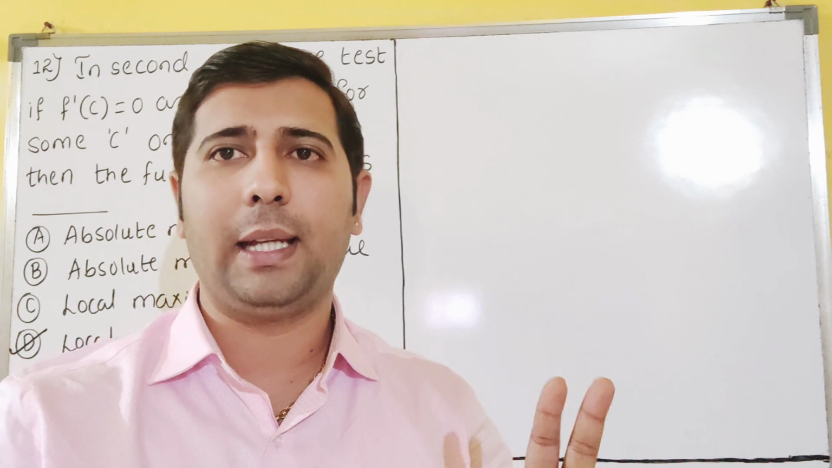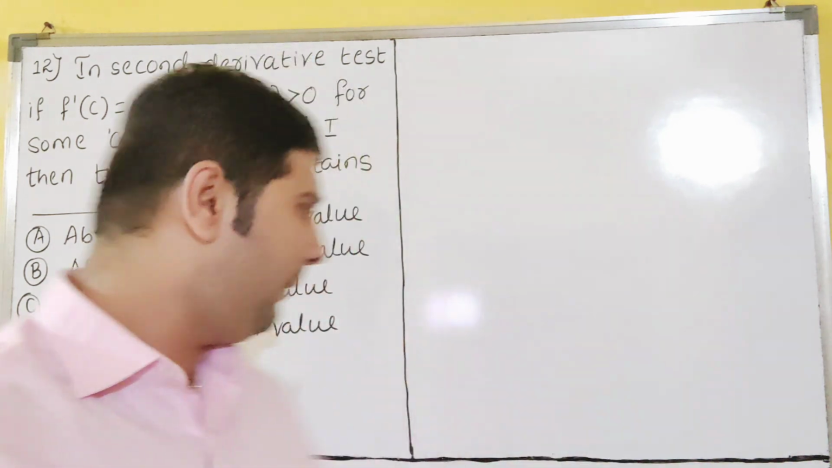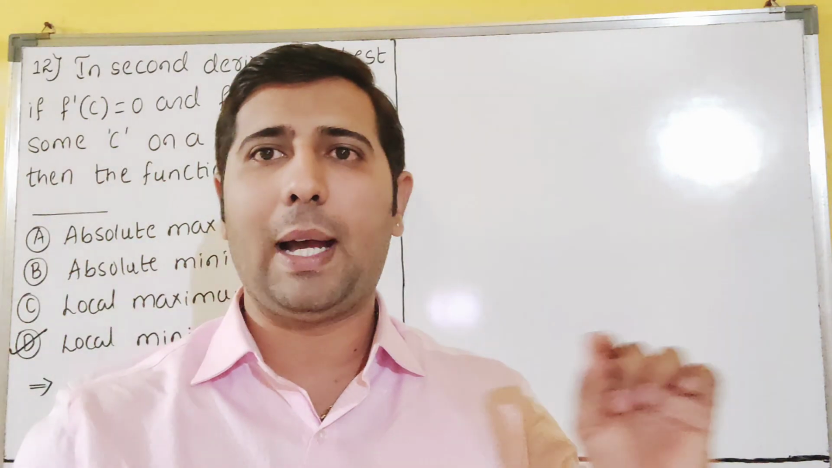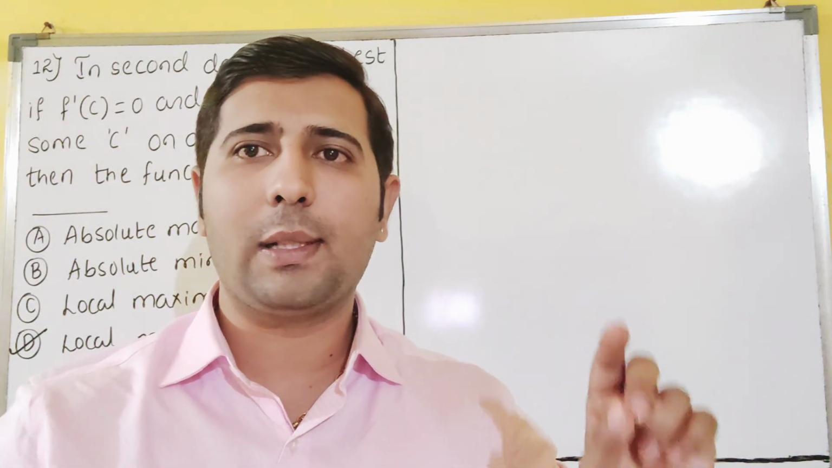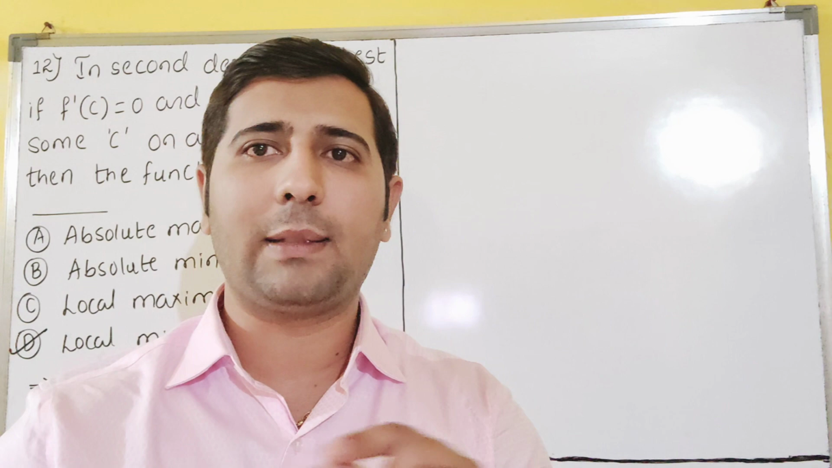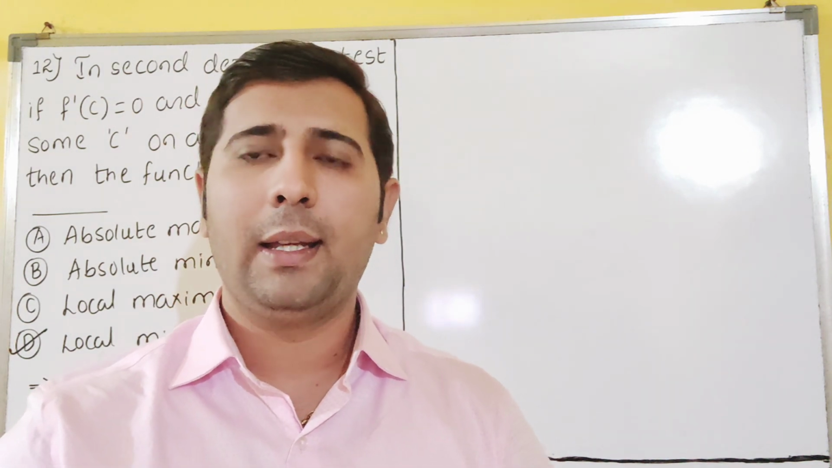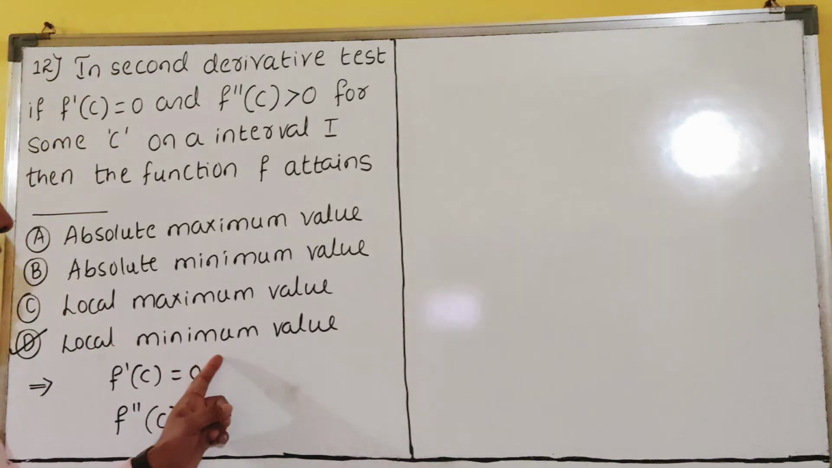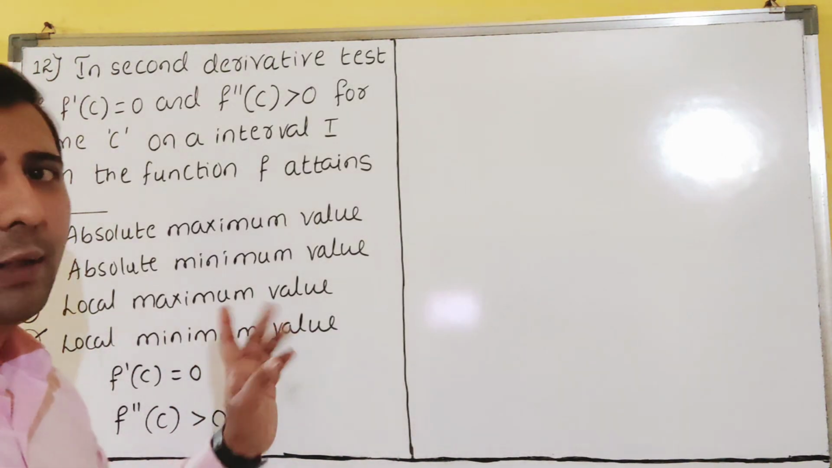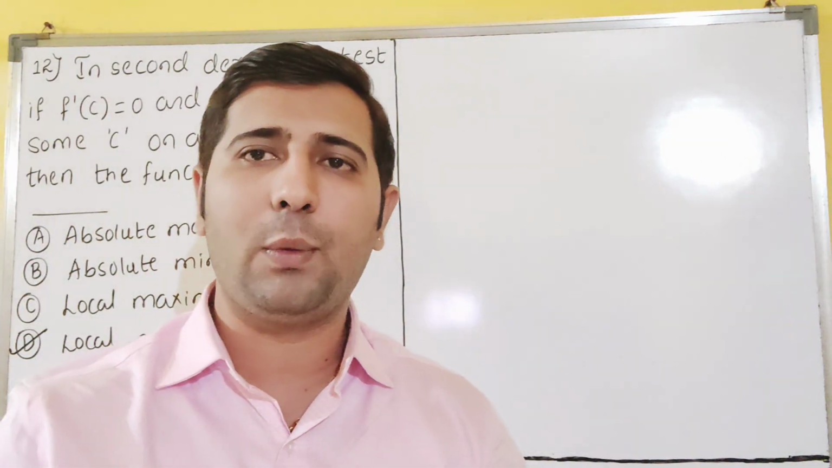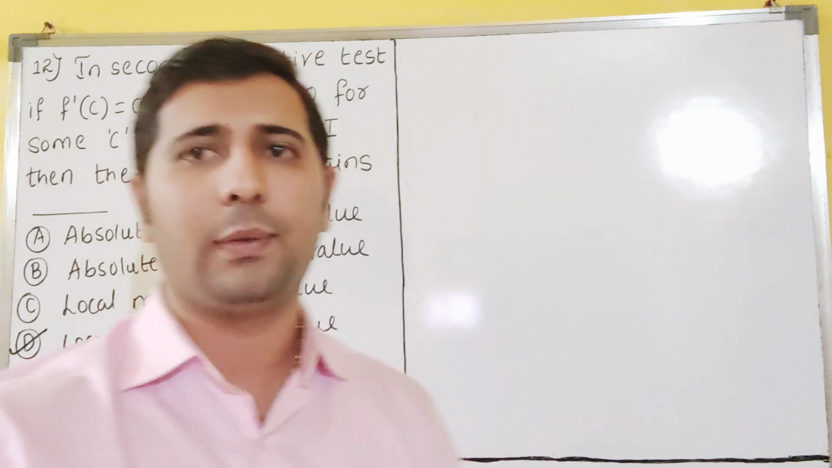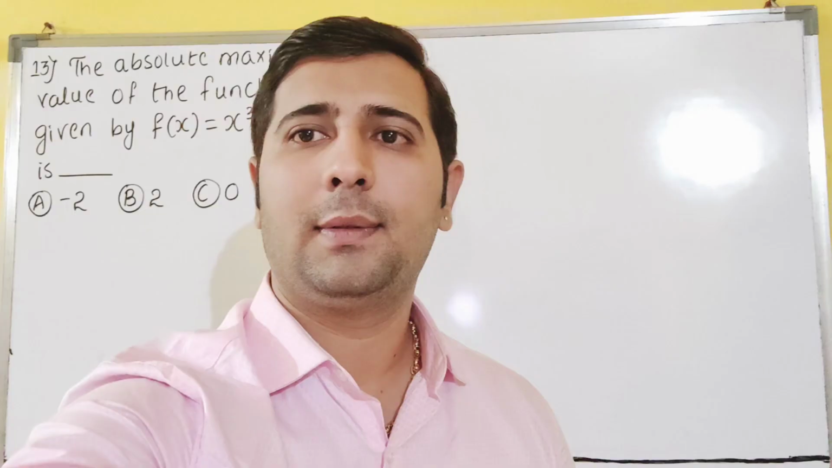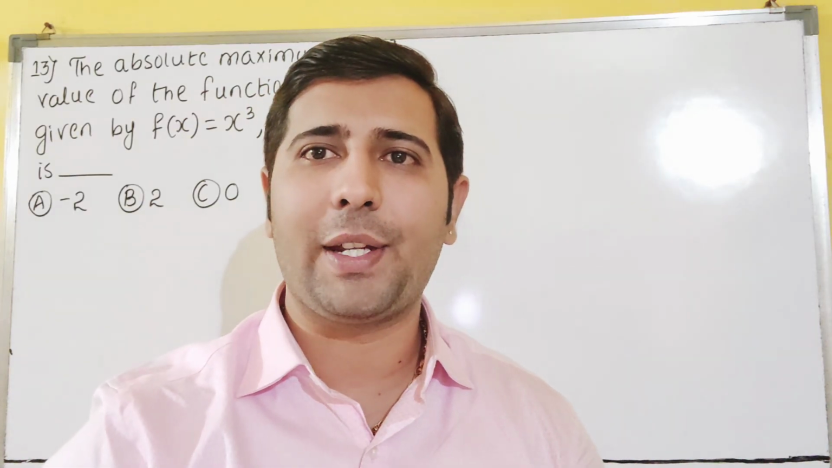If the double derivative is greater than 0, then we can say it is a local minimum value, dear students. So minimum value we will get if double derivative is greater than 0, and if double derivative is less than 0 it means local maximum value we can say, dear students. Here double derivative is greater than 0 means positive. So then it is called as local minimum value, dear students. I hope it is clear. We will see the next question. Please copy this one. Let us see the next question, dear students.